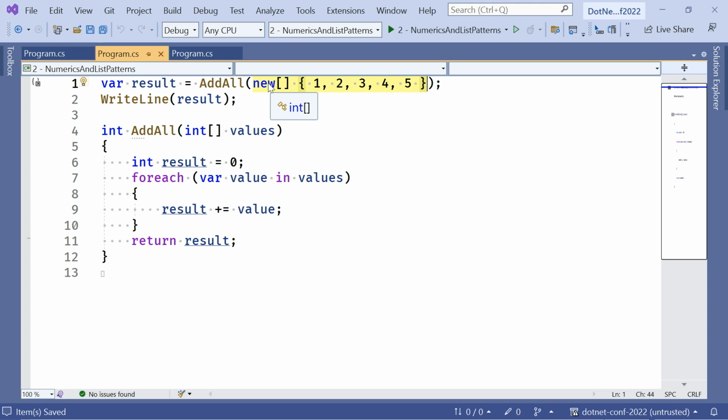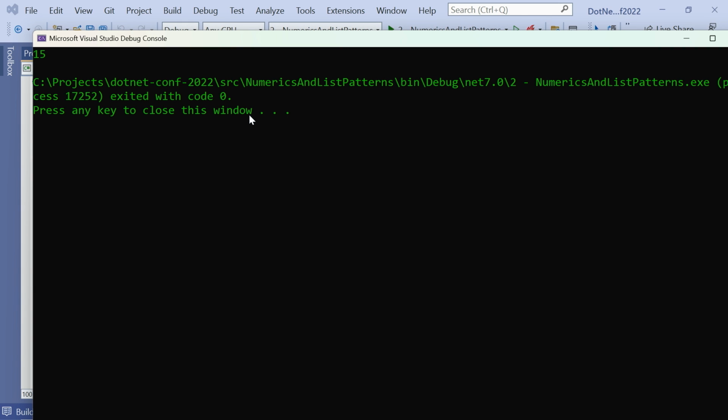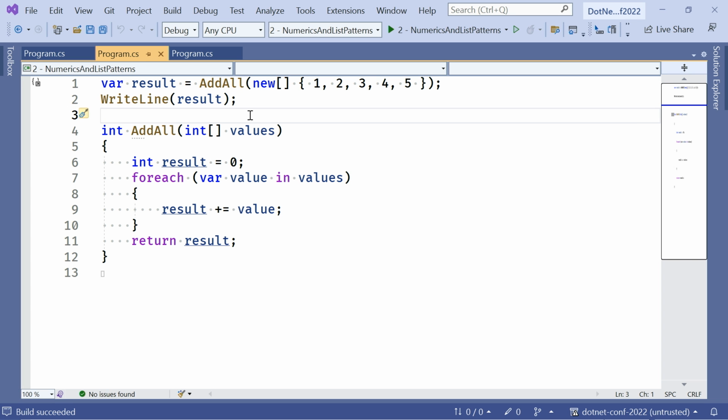Yes. And then we're passing an array in here. And if I run this, you can see that it adds them up successfully, which is great. But now if I wanted to make this work over other numeric types, what if I wanted a different sort of like bytes or doubles or anything?